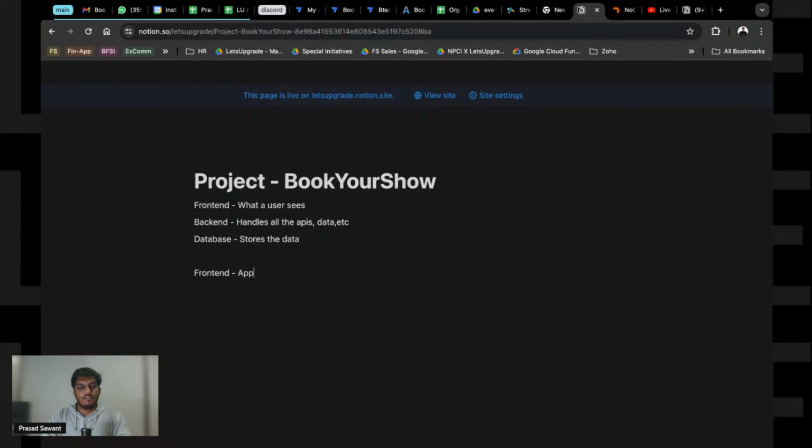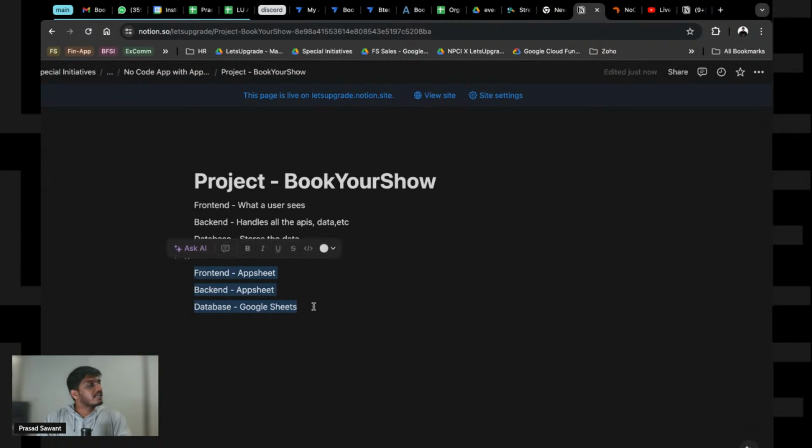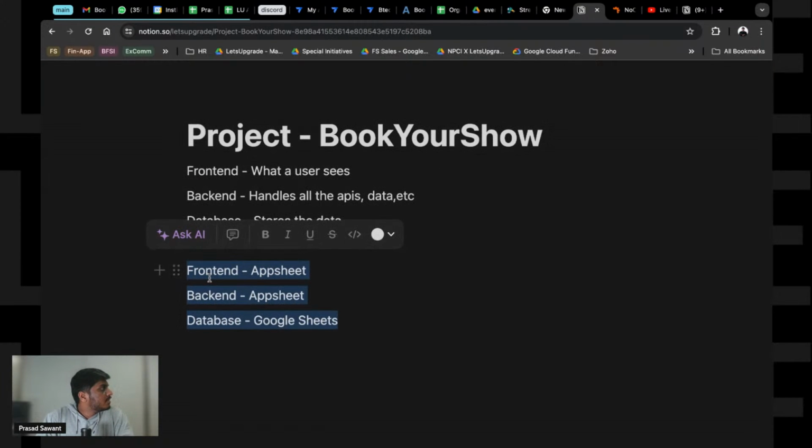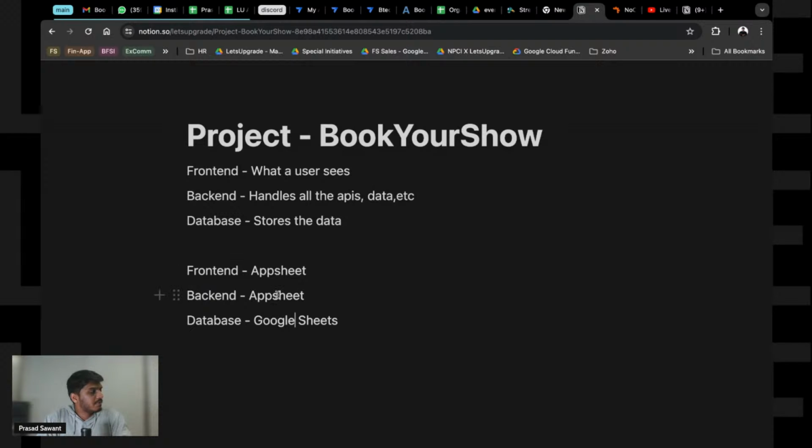It is again going to be Appsheet, right? The back end is again going to be built on Appsheet, and for the database we are going to use Excel, or, okay, Google Sheets, not Excel, Google Sheets. This is going to be the stack. I hope this is visible. So we are going to use Appsheet for the front end and for the backend, and Google Sheets as a database.